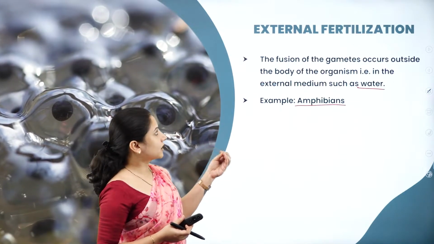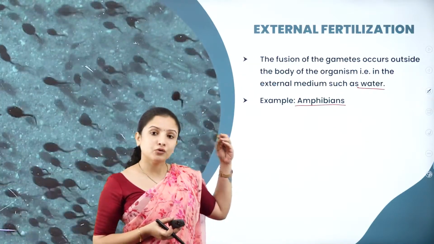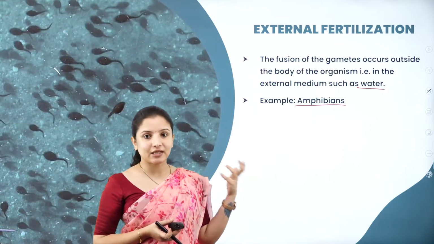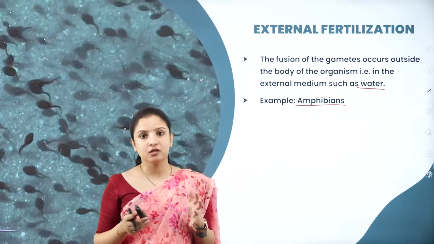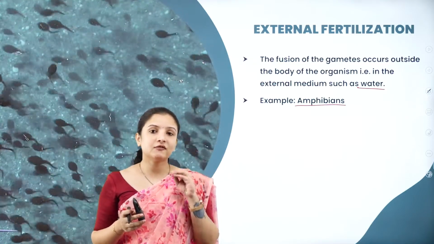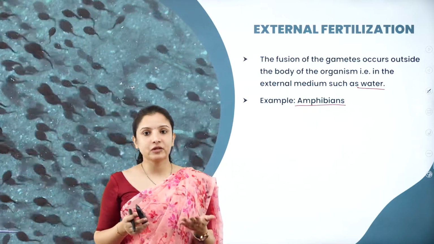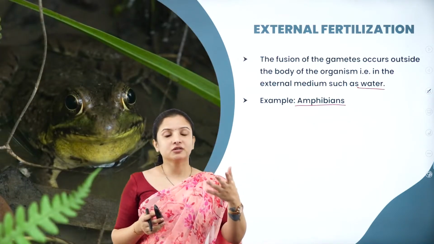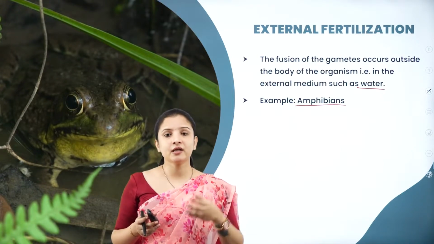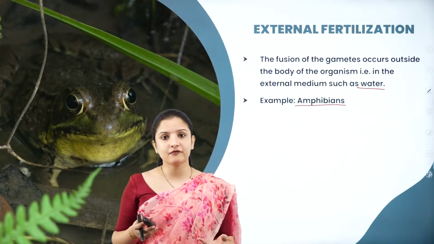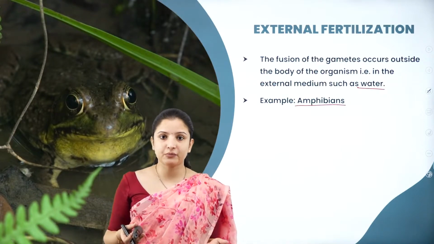We need to know that one of the best characteristics of external fertilization is that those organisms produce numerous eggs. Why? Because external fertilization is always dependent on nature. There is a 50-50 chance, because predators might come and feed on the eggs. If the frog has laid the eggs there, a predator might feed on them, killing a lot of the future offspring that could have been produced, right?